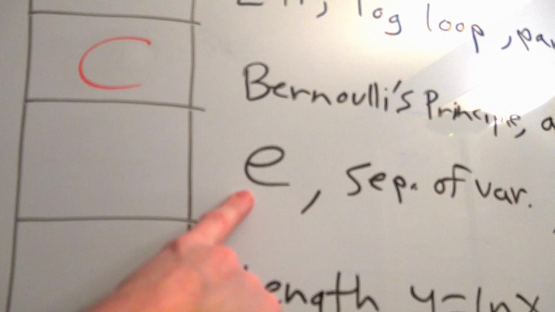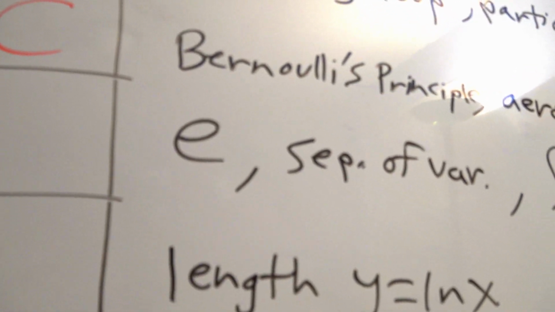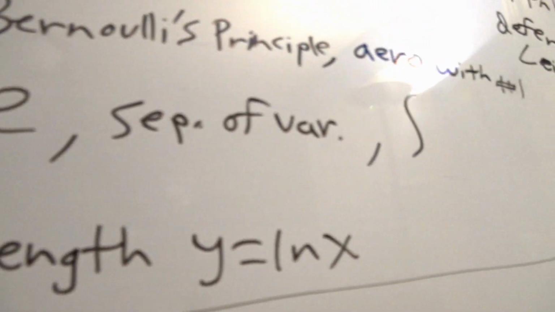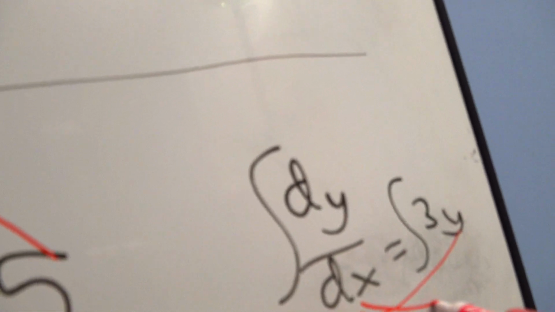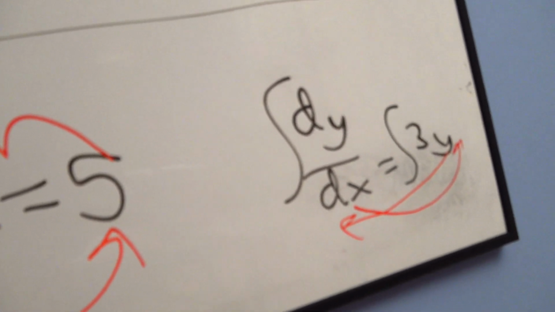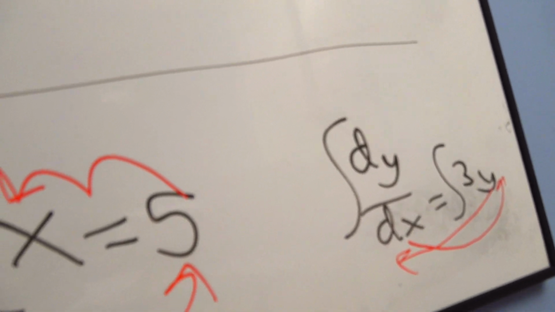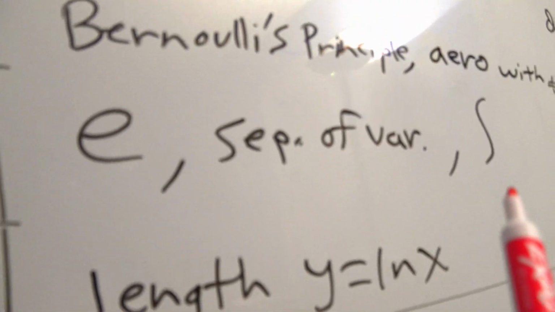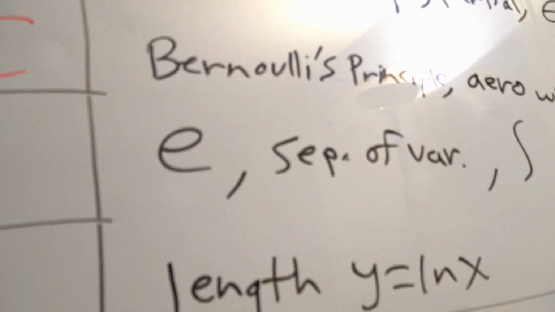Remember A equals Pe to the rt? He also discovered separation of variables. That was the first semester. Remember these little guys down here? Where you had to divide both sides by y, get the y underneath and get the dx back up. Remember this? Where the y divides down, the dx divides up. Differential equations, right? Separation of variables. He also came up with the integral symbol. Oh, you know who this is, right?